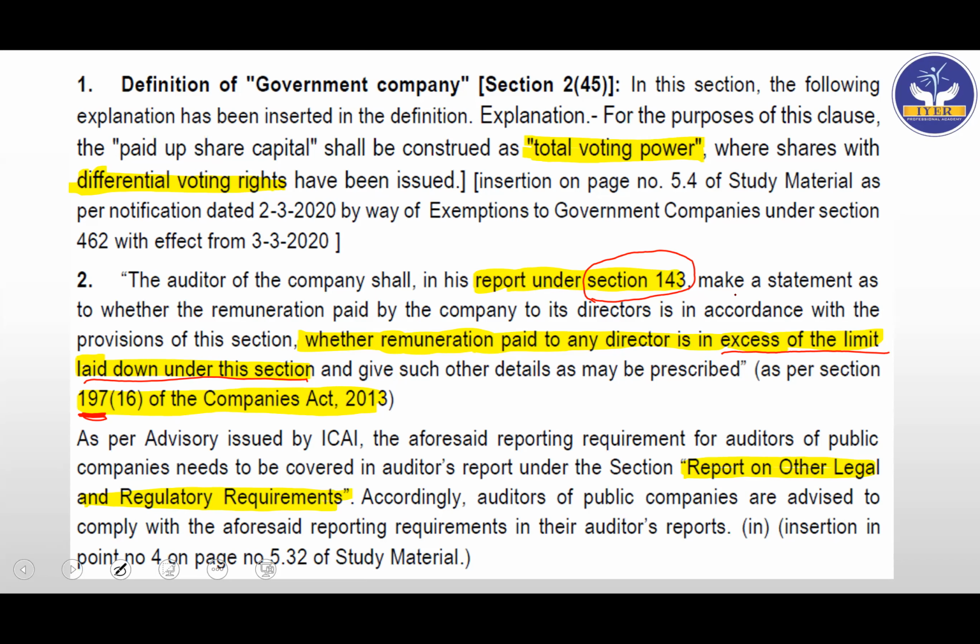The auditor will have to report the same when making the audit report under section 143 subsection 3. My students will know this answer by the code word Binno ka dils, that is section 143 subsection 3. So you have to ensure that you write this point, that if excess remuneration is paid, then the auditor should mention it in his report. Finally, you have to mention it in a separate section called report on other legal and regulatory requirements. So you have to ensure that you're reporting as per this section.